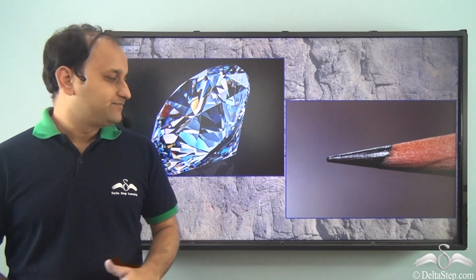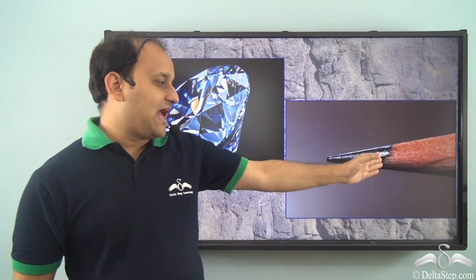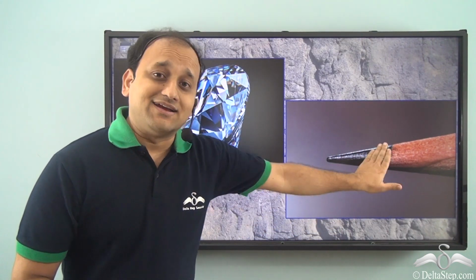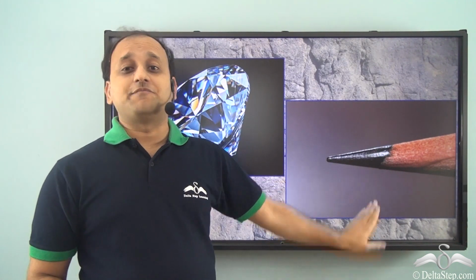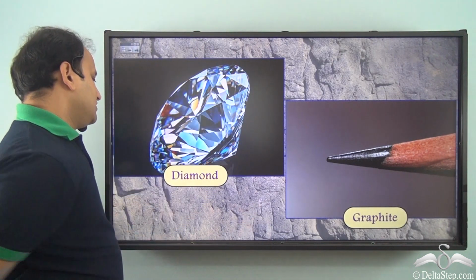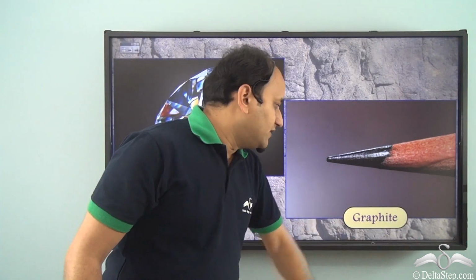What do we see here? We have diamond and we have the lead of a pencil, or we can say that it is graphite, because the lead of a pencil is made of graphite. So we have diamond and graphite here.